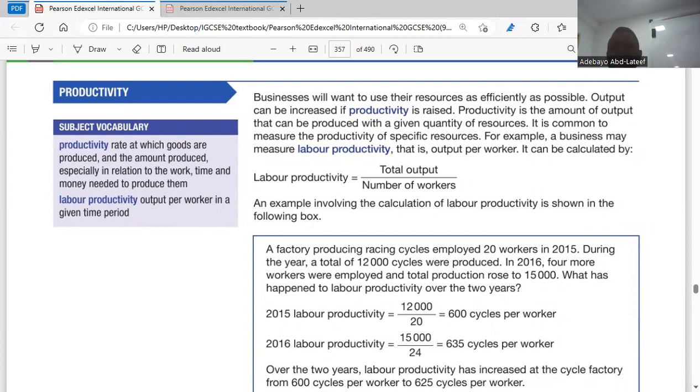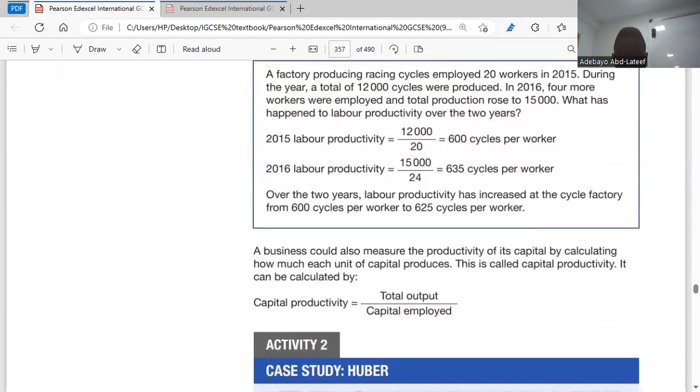Businesses will want to use their resources as efficiently as possible. Output can be increased if productivity is raised. Productivity is the amount of output that can be produced with a given quantity of resources. It is common to measure the productivity of specific resources. For example, a business may measure labor productivity, that is output per worker. It can be calculated as total output divided by number of workers. The number of workers are the inputs.